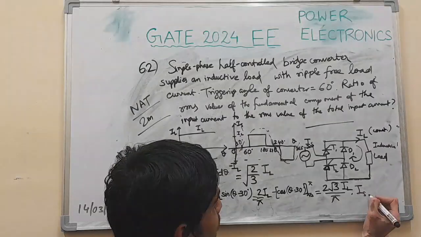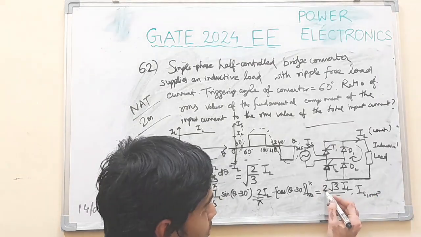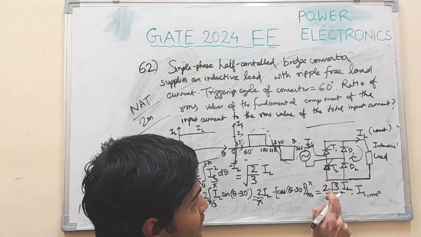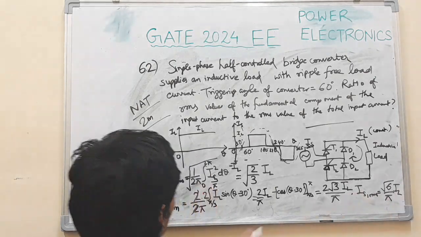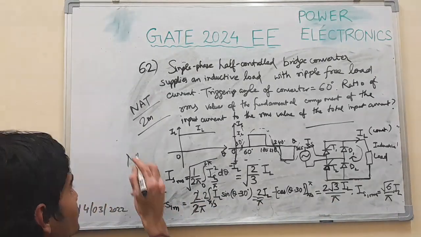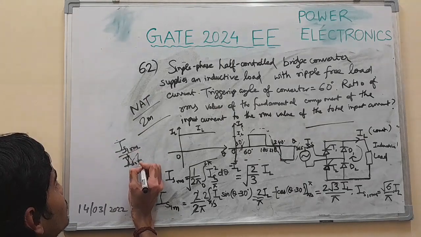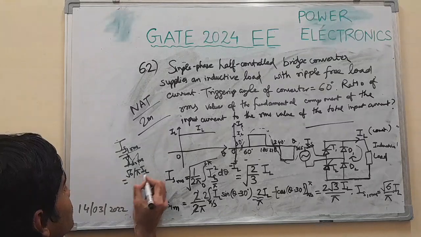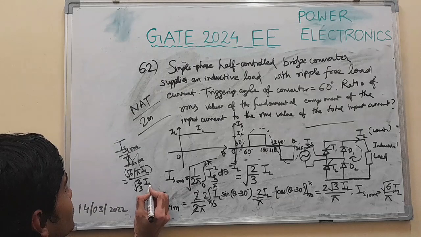So what will be the RMS value? IS1 RMS will be 1 by root 2 times this. So 2 by root 2 gives root 2, and root 2 into root 3 gives root 6. So it will be root 6 by pi into IL. Now if you take the ratio IS1 RMS by IS RMS, you get root 6 by pi IL upon root of 2 by 3 IL.